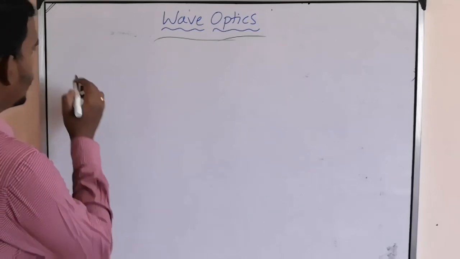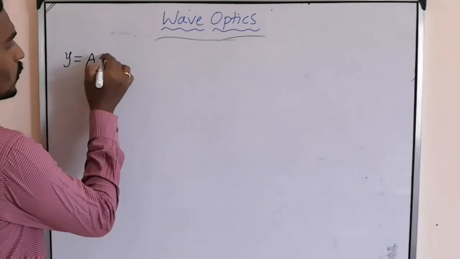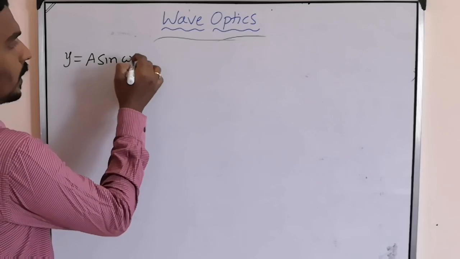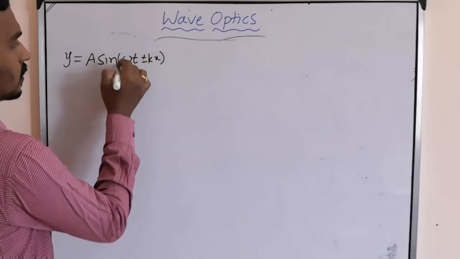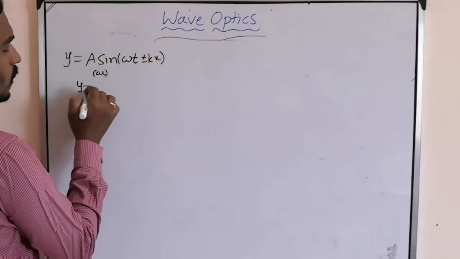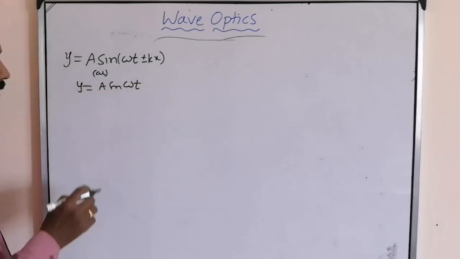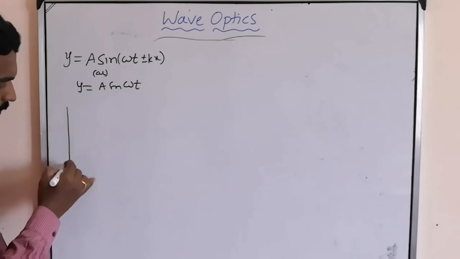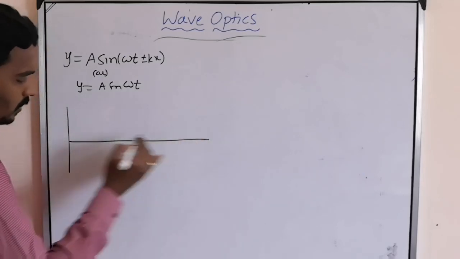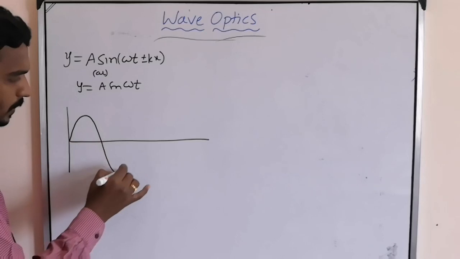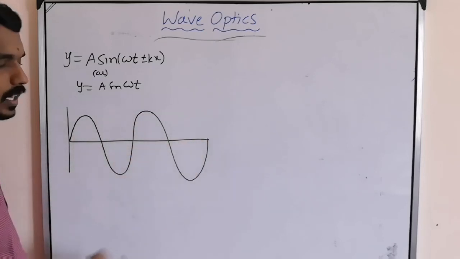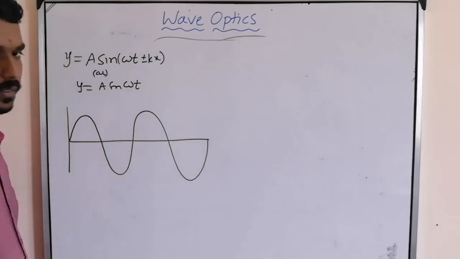So if we take the wave equation y equal to a sine omega t plus or minus kx, or y equal to a sine omega t, this is the displacement variation of the vibrating particle.